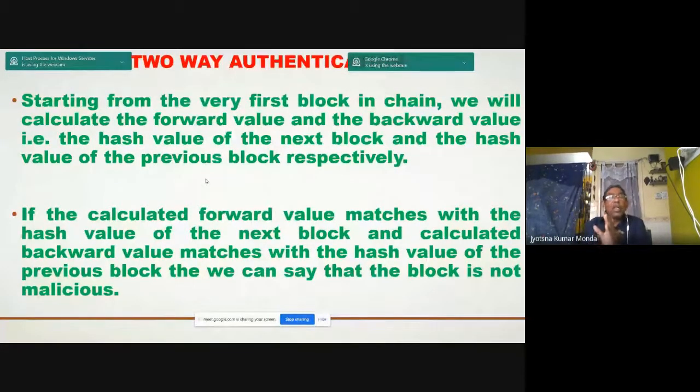So if the calculated forward hash value and backward hash value match, no problem. If they do not match, that means some malicious work is there. So I can authenticate in two ways: anti-clockwise direction, the forward computation, and clockwise direction, the backward computation. If both values match, then it is called an authenticated block.